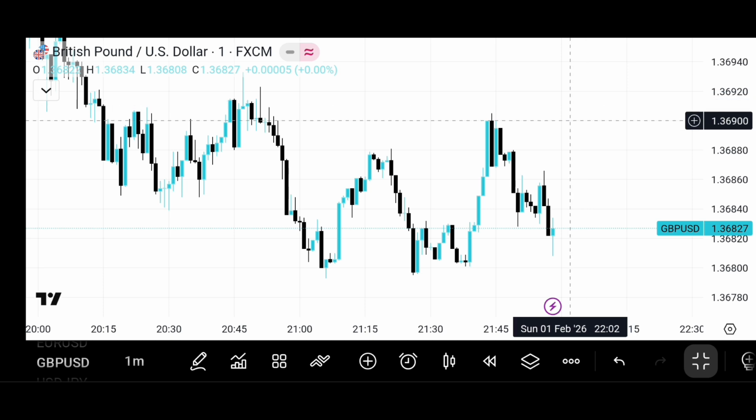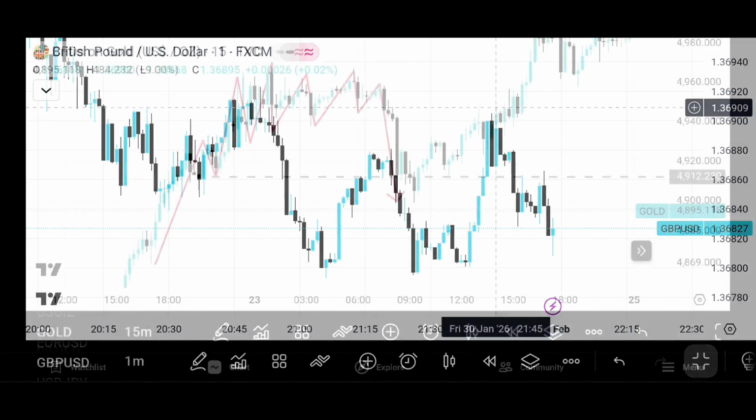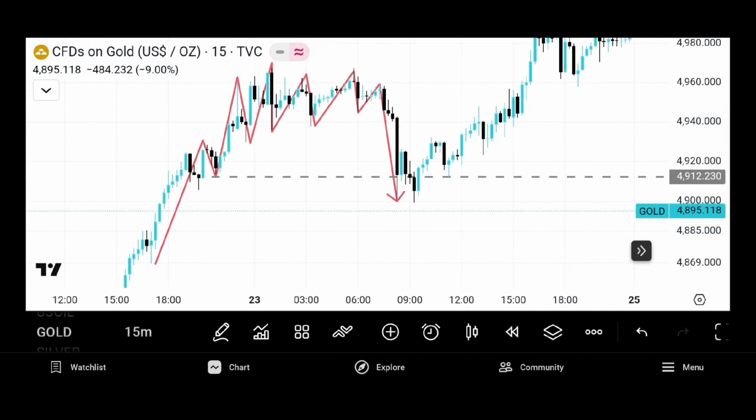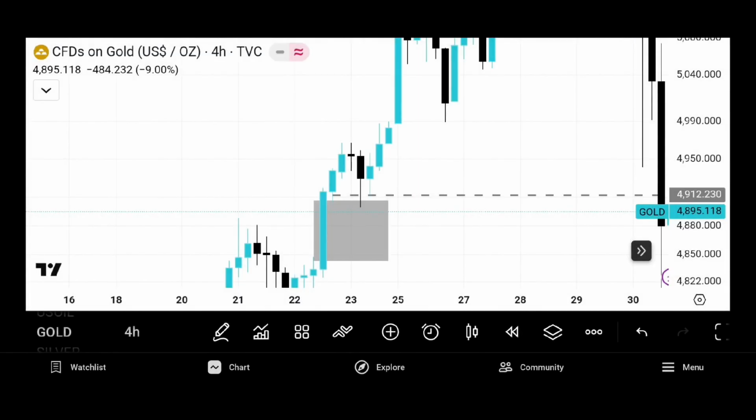Now here's where beginners get trapped. A market structure shift on a lower time frame doesn't always mean the trend is reversing. Sometimes that lower time frame shift is just price moving to fill an imbalance on the higher time frame. This is the moment where most traders panic. They think the trend has turned against them.